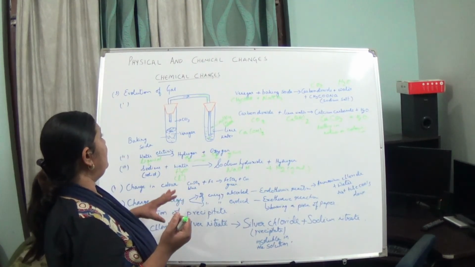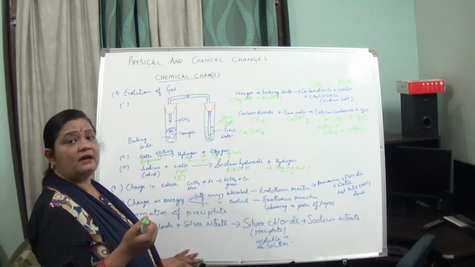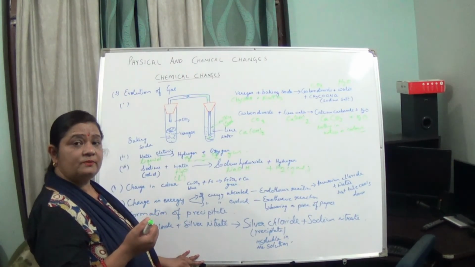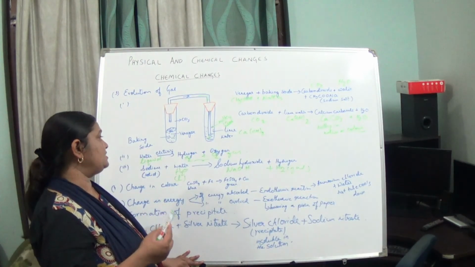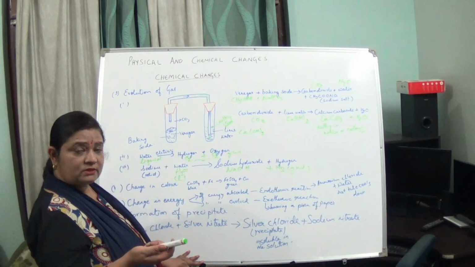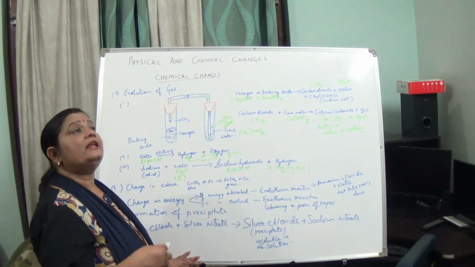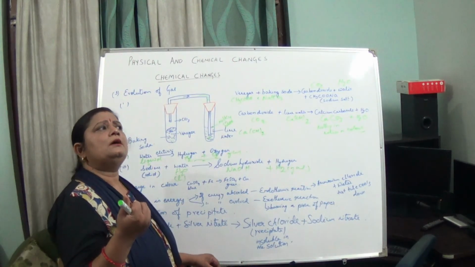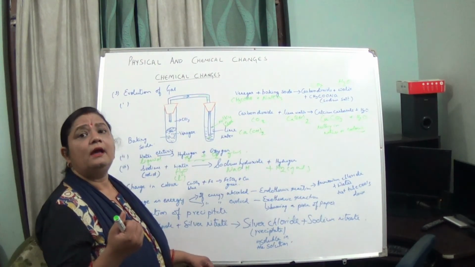So in a chemical change, basically different substances are formed, having different properties. They are irreversible in nature. In the chemical change, evolution of gas takes place. Change in color can also take place. There can be a change in energy. There can be a precipitate formation, or sometimes with the sound also we can detect that yes, a chemical reaction has taken place.